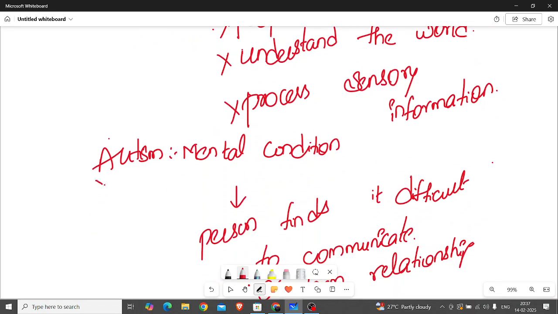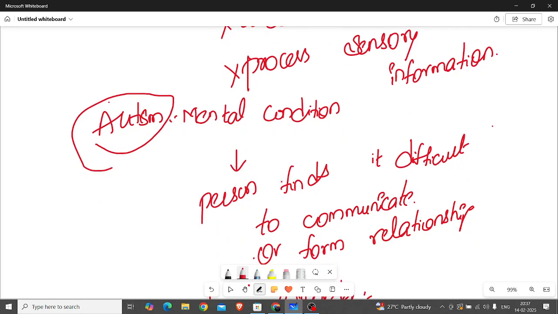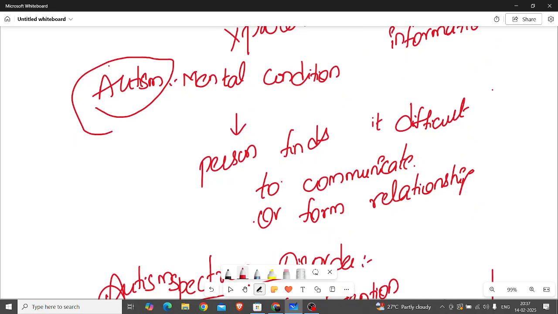So what do we mean by autism? Autism is a mental condition in which the person may not be able to communicate with others, can't express their feelings or emotions. They may find it difficult to form relationships also.